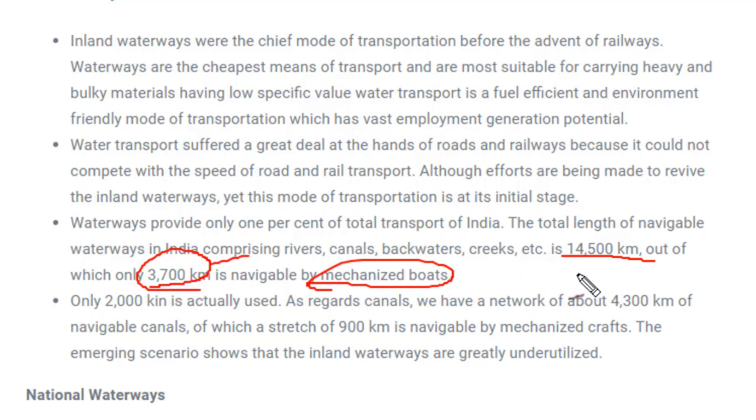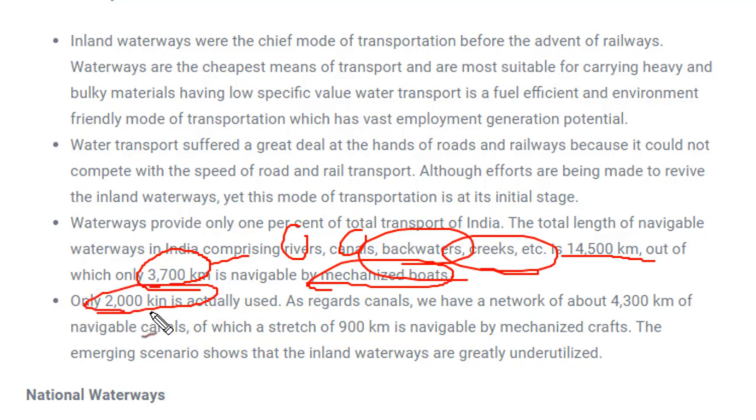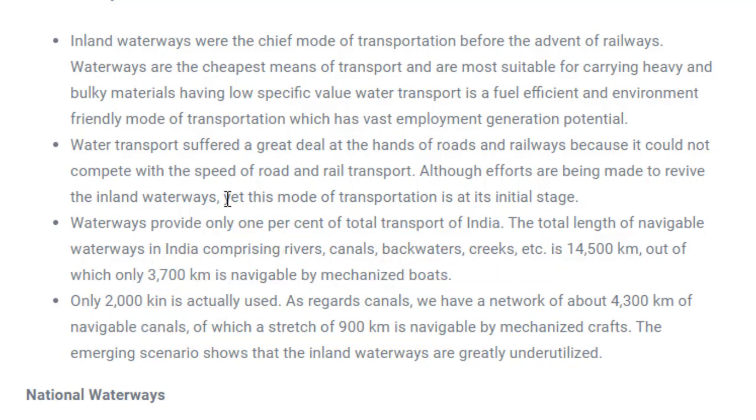Apart from this, small ships can travel. The inland waterway comprises rivers, canals, backwaters, creeks, etc. And 2,000 kilometers of these are actually used for transportation of goods. Fine. So this was about the waterway.